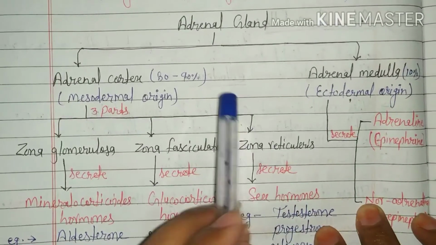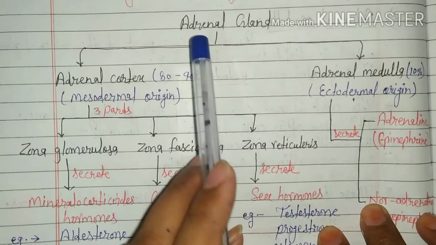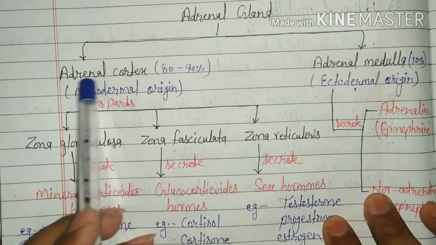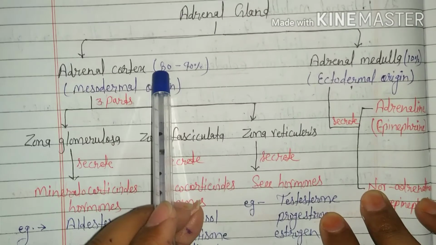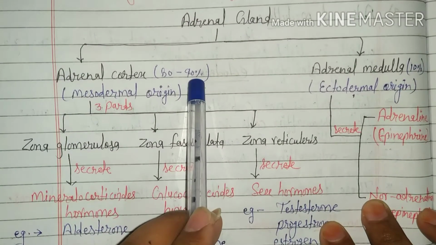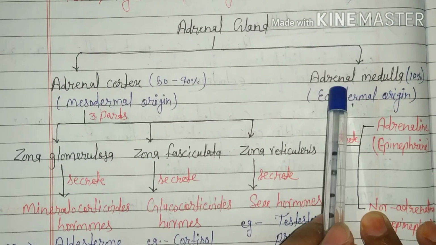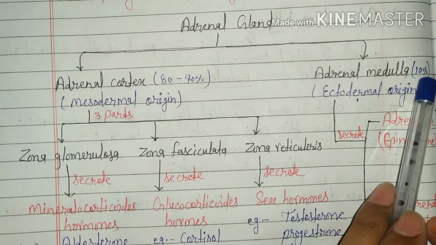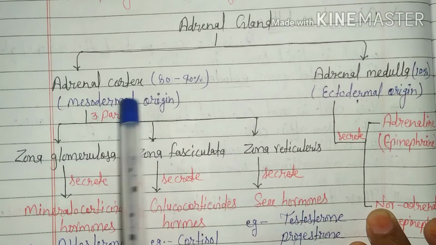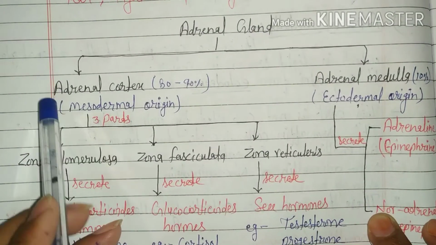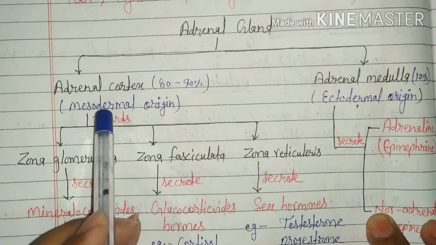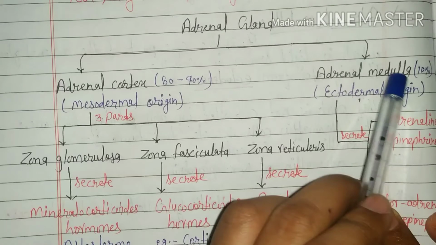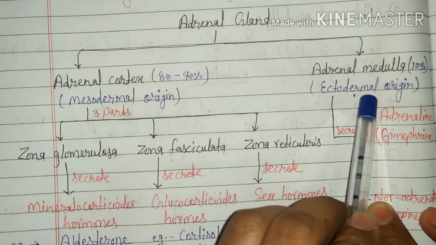Let's see the flow chart of the adrenal gland. Adrenal gland is divided into two regions. First, adrenal cortex, which consists of 80 to 90% part of the total gland, and second, adrenal medulla, which consists of 10% part of the total gland. Origin of adrenal cortex is mesodermal and origin of adrenal medulla is ectodermal.